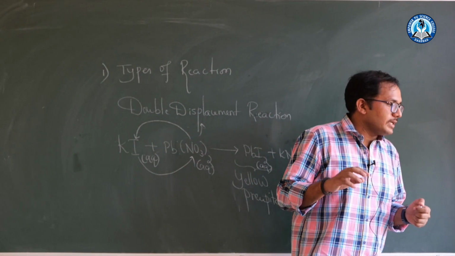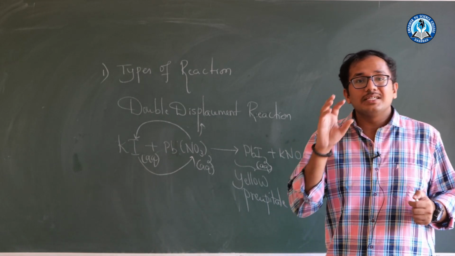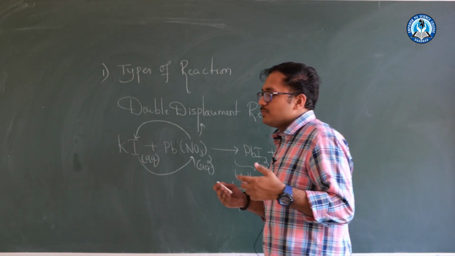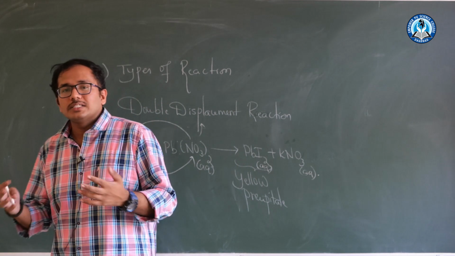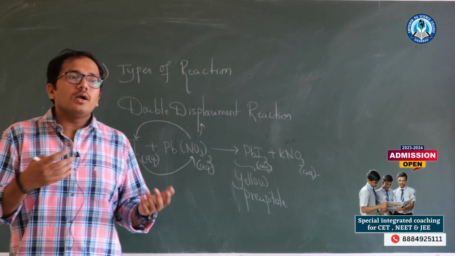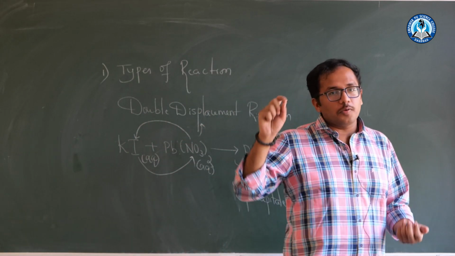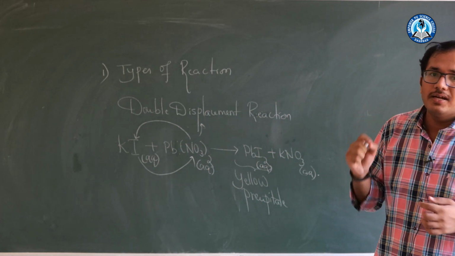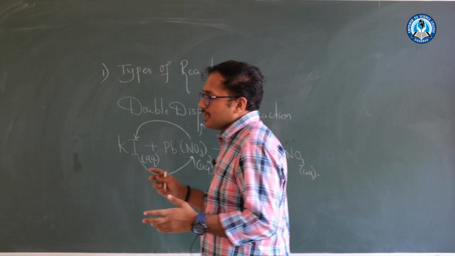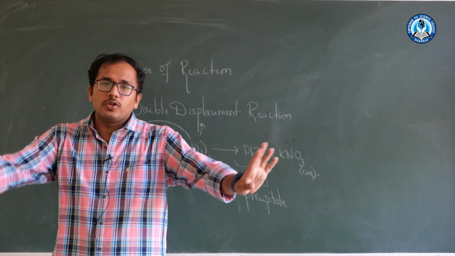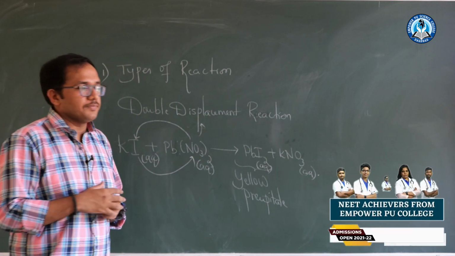You should know the basic idea: what is meant by silver corroding, what is meant by iron corroding, and what is meant by copper corroding. What is the color of copper corrosion, what is the color of iron corrosion, what is the color of silver corrosion, you should know. These are the basic things of corrosion chemistry.